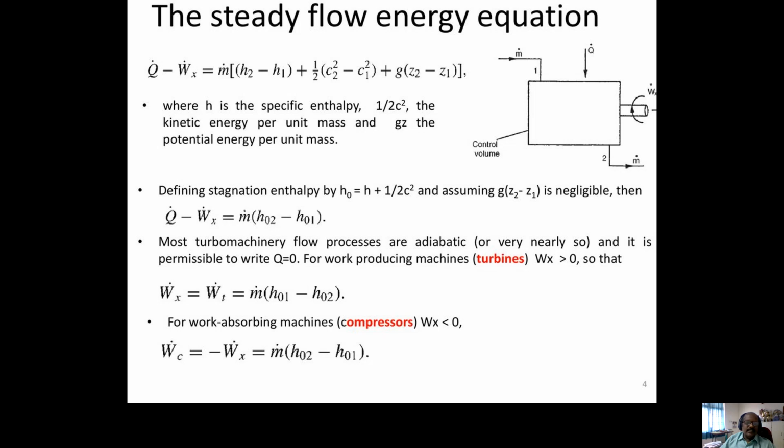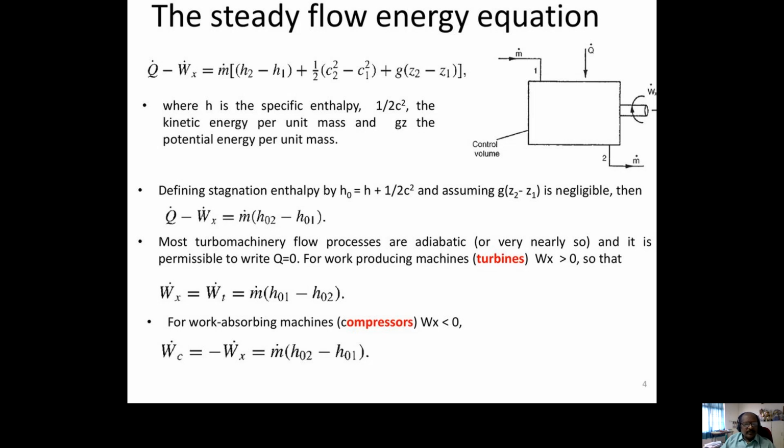So potential energy we neglected, and this enthalpy we converted into stagnation enthalpy. Q minus W equals m into H02 minus H01. This is a simplified form of the steady flow energy equation.